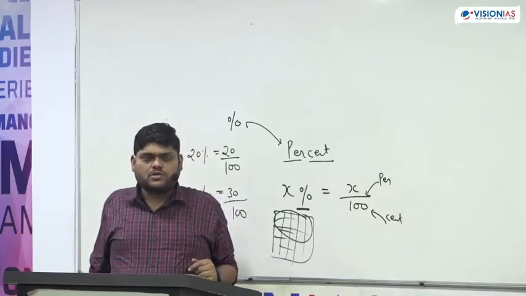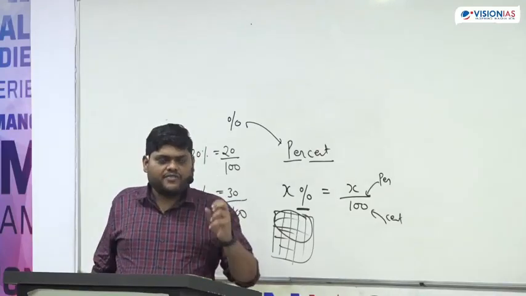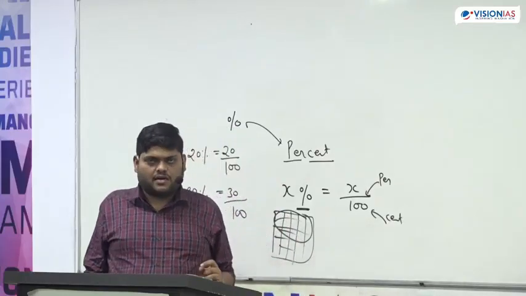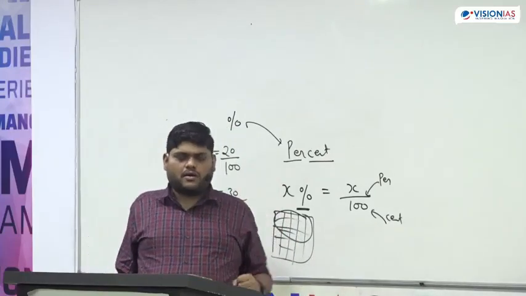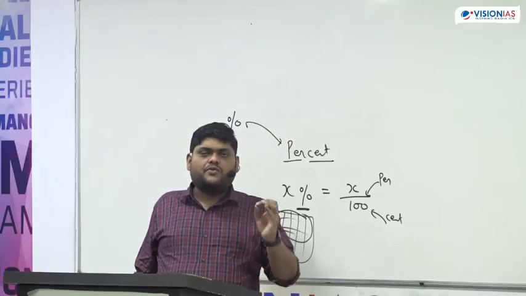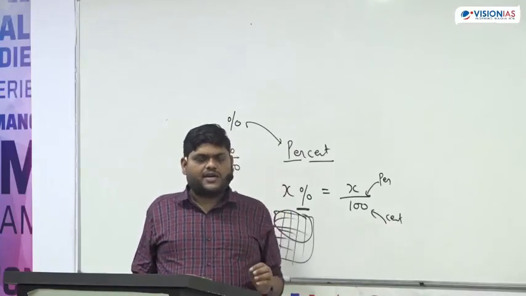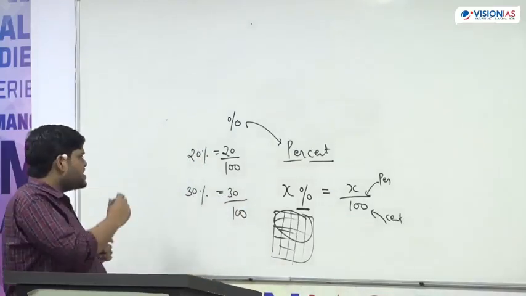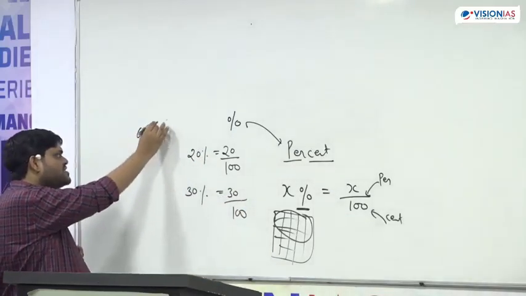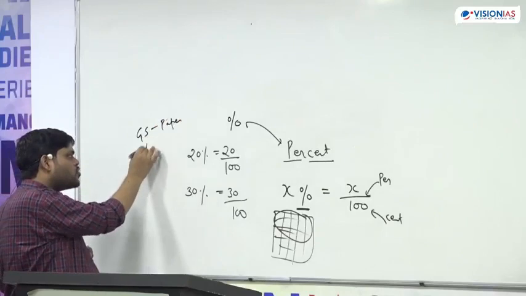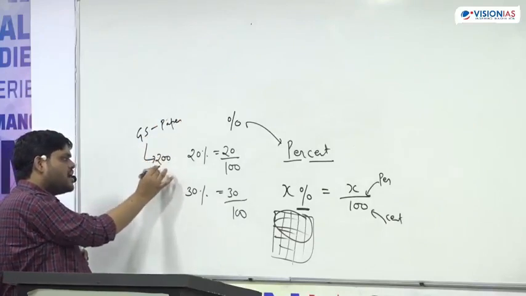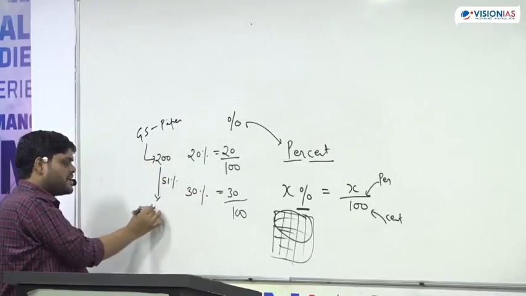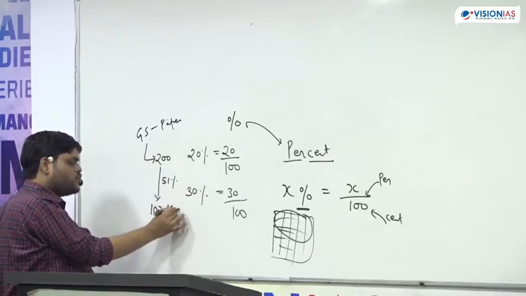Like suppose anybody asks what is the cutoff of UPSC prelims this year. Suppose a student says the cutoff is 52%. So what is the meaning of this? The GS paper 1 total mark is 200. Out of this, the cutoff is 51%, that means 102 marks.